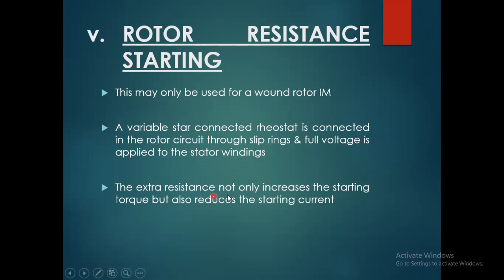The extra resistance not only increases the starting torque but also reduces the starting current. That's the main reason we use the rotor resistance starting method.